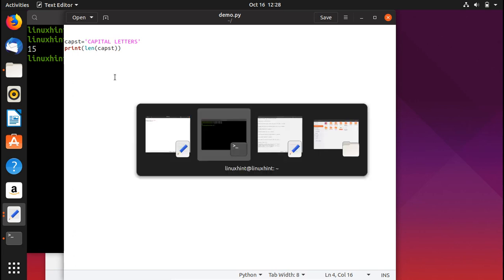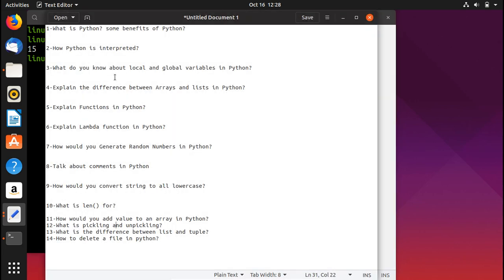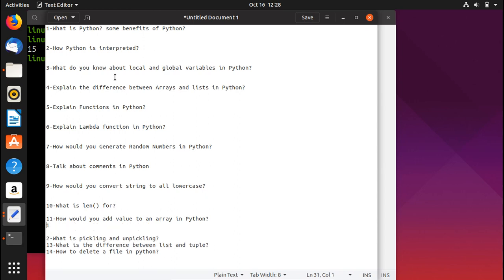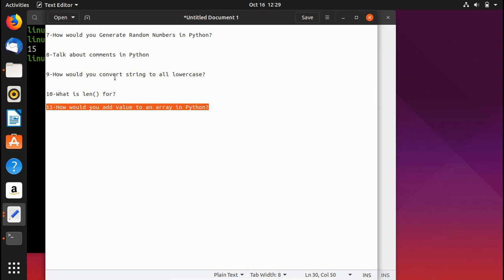Now let's move on to the next important interview question, which is how would you add values to an array in Python. If you want to add values to the array, there are different built-in functions. The elements can be added to the array using the append function, insert function, and the extend function. Let me show you how you can add different sorts of values to the array.